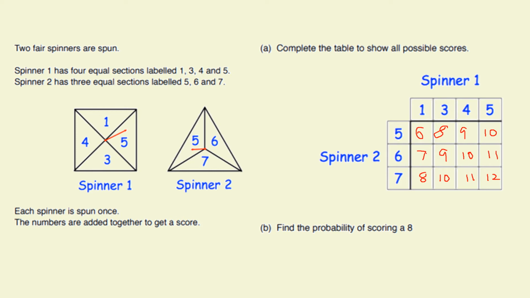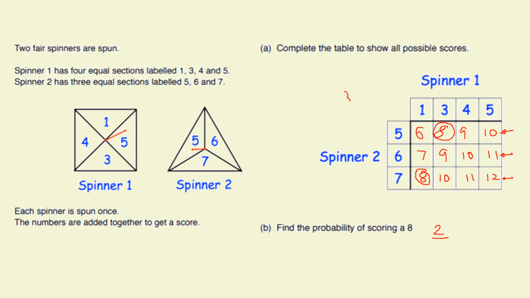What's the probability of scoring an 8? Well, there's an 8 here, and there's an 8 here. There are 2 8s, but out of how many altogether? Well, here I've got a row with 4 red numbers, another row with 4 red numbers, another row with 4 red numbers.